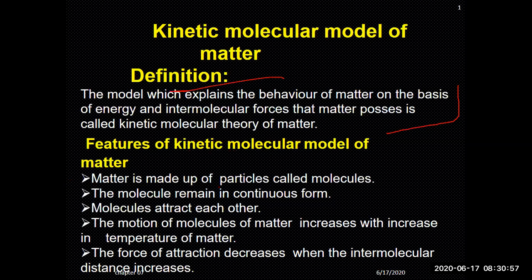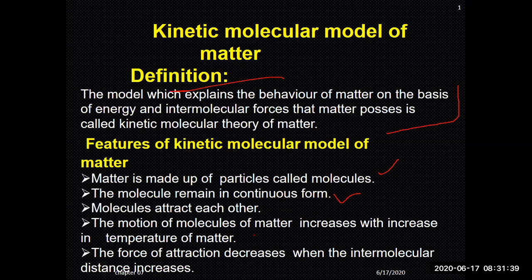Matter is made up of particles called molecules. The smallest particle which composes together to make matter, either solid, liquid, or gas, is called a molecule. The molecules remain in continuous motion. All types of molecules, whether solid, liquid, or gas, are always in motion. Sometimes they are in random motion, sometimes they have oscillatory motion, and sometimes they have linear motion up to a short distance. The molecules attract each other and apply forces on each other.